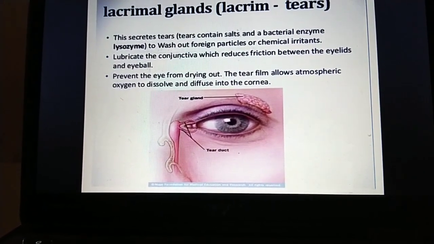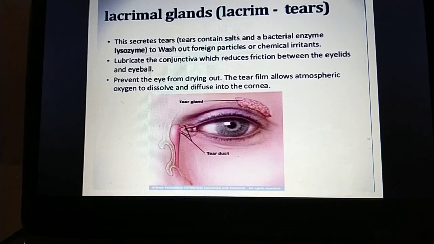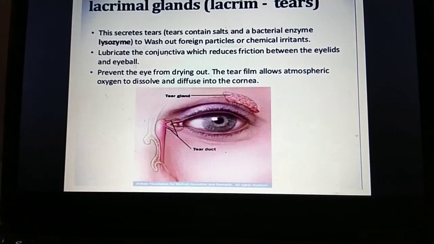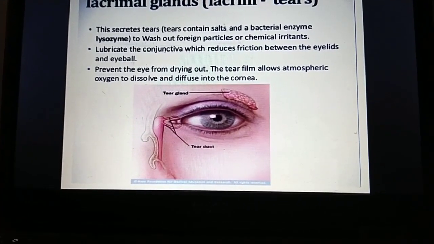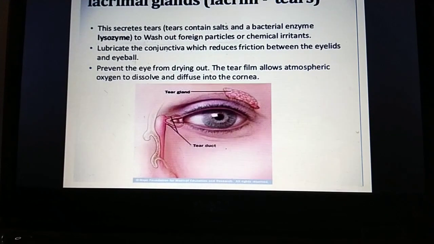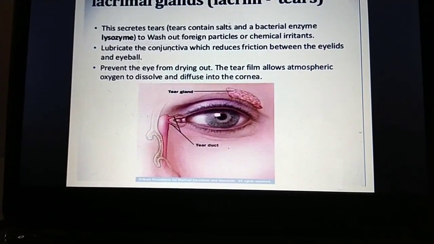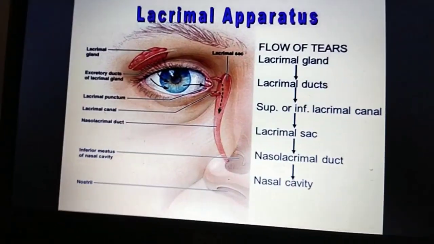They lubricate the conjunctiva, which reduces the friction between the eyelids and eyeball and prevents the eye from drying out, and the tear film allows atmospheric oxygen to dissolve and diffuse into the cornea. You can go to the next slide.